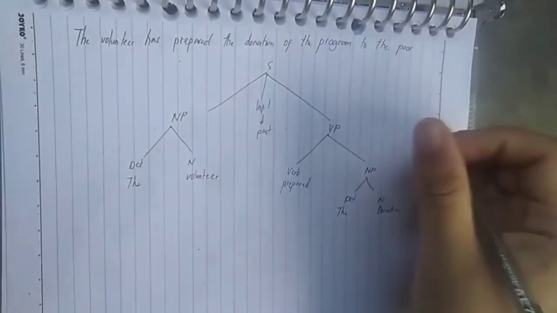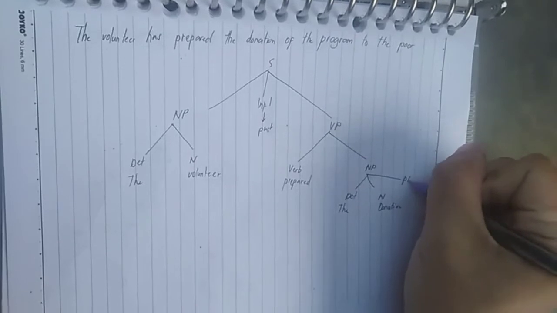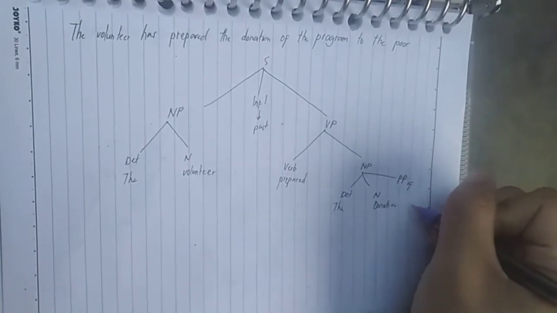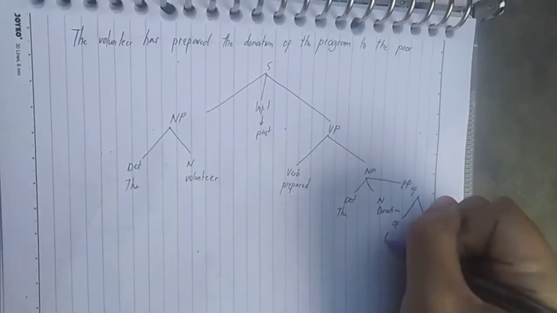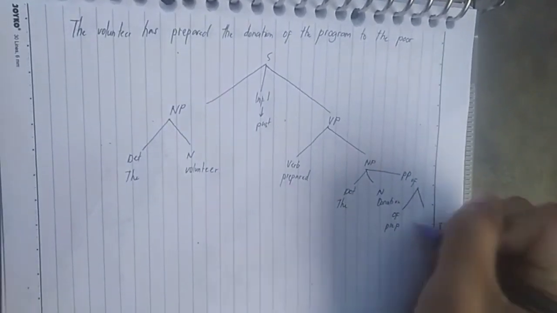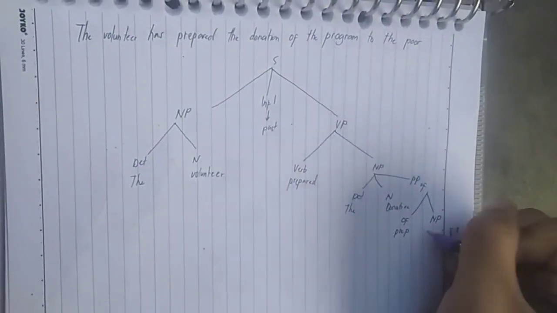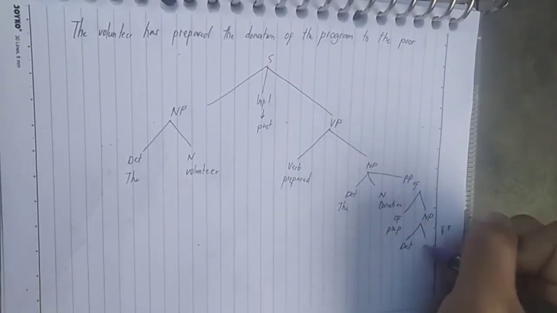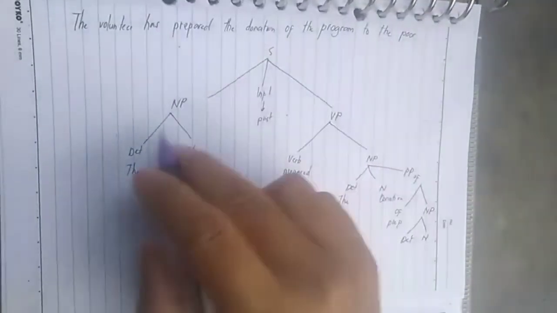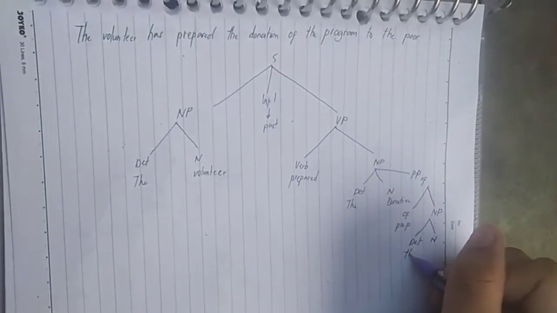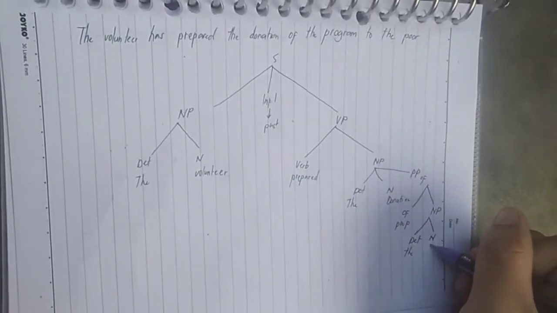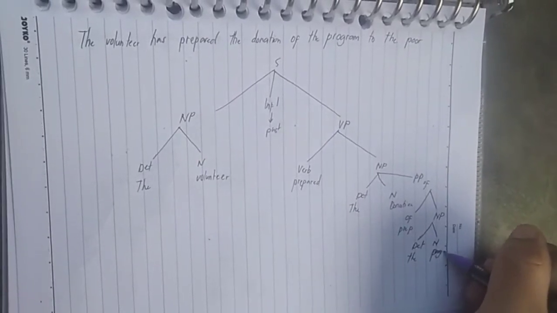The next, we have a prepositional phrase of, divided into two. Of for preposition, and a noun phrase, we have determiner and noun, same as this form. So determiner for the and noun for program.